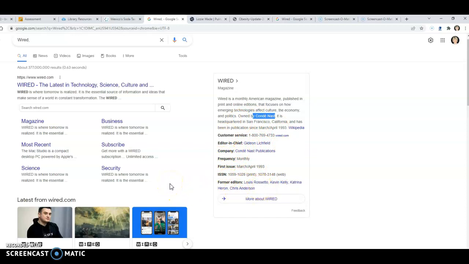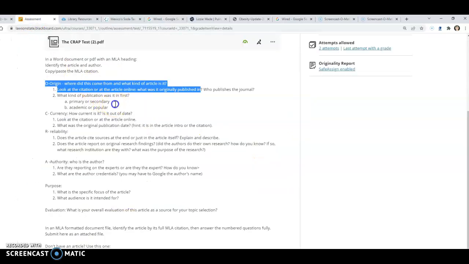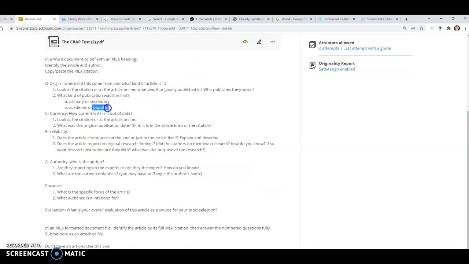So this is a news source, and this is who sponsors and owns it, Condé Nast Publications. You can link and dig in a little bit deeper. So when I talk about origin, a news source is going to be popular, not academic, and because it reports, it's going to be secondary and not primary. So we just quickly found that out.